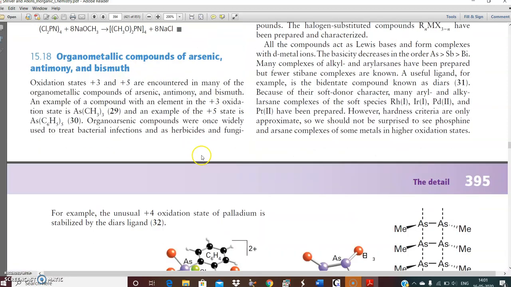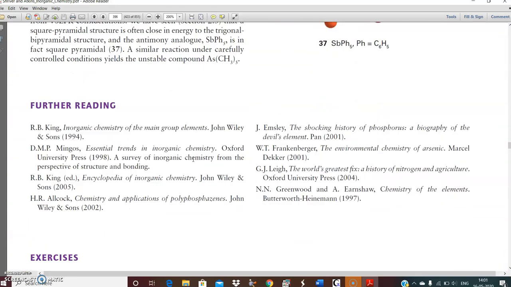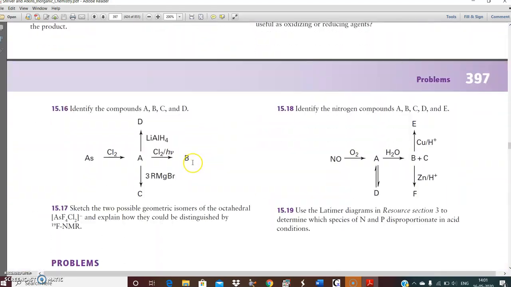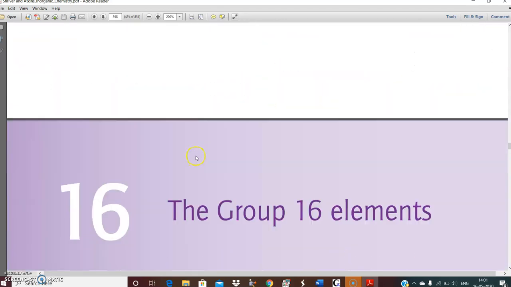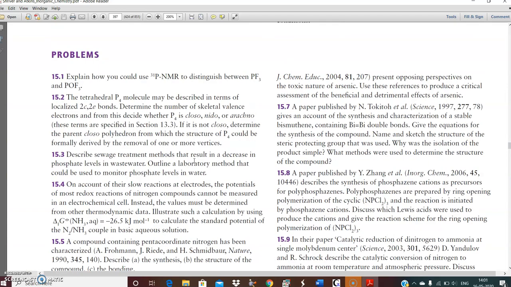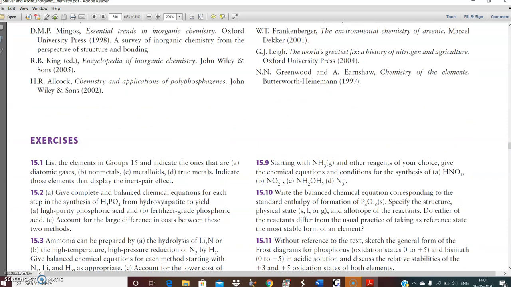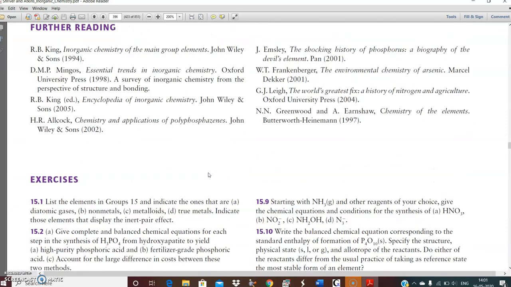Organometallic compounds are not needed as per the syllabus. Bismuth is a basic thing about these group 15 elements. In our next class, we will go to group 16 elements, but lots of material has to be collected from different books, like Cotton and Wilkinson, like J.D. Lee. You can go through R. Sarkar also. If you collect the materials from these three books and along with this, whatever I sent through WhatsApp, this will be enough for this chapter.